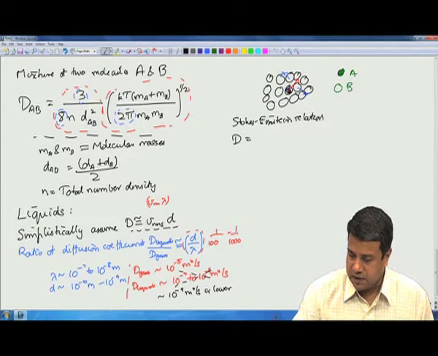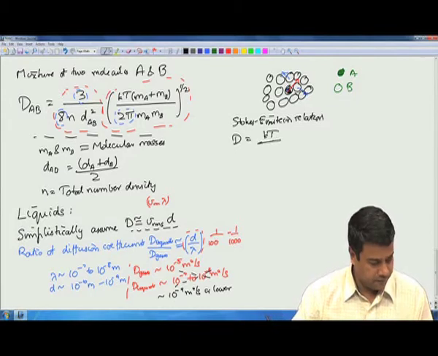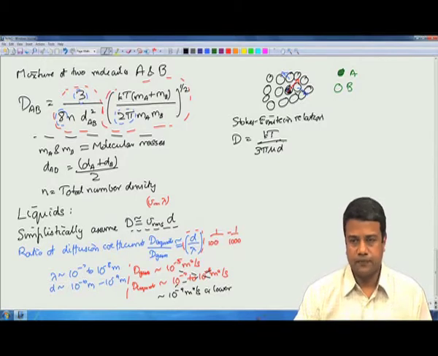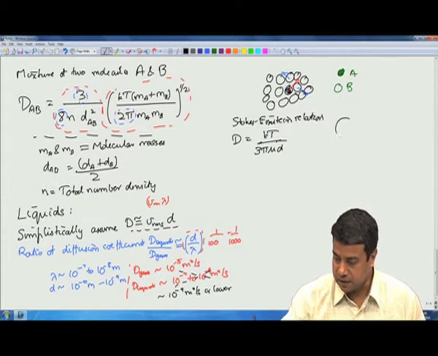The diffusion coefficient is equal to kT by 3 pi mu d. This expression actually is for the diffusion of a colloidal particle in a liquid which contains small molecules.